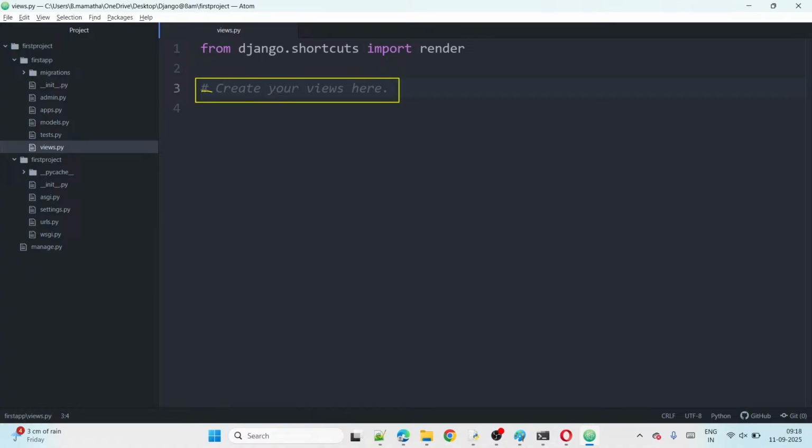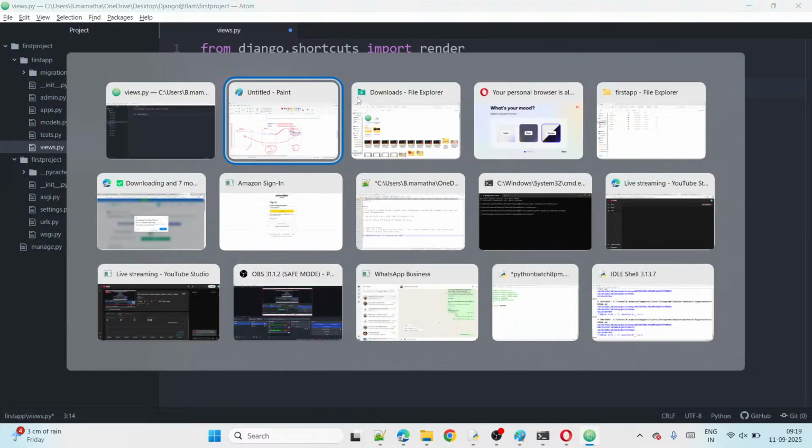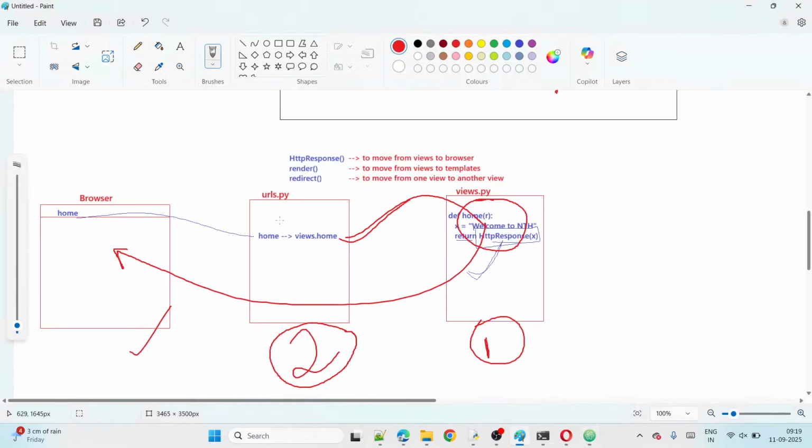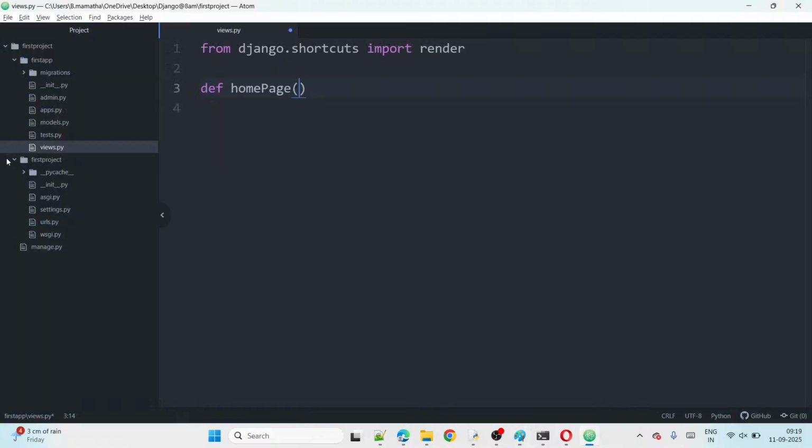Write your views here. I want to write my view. What is my view here? Observe now. I am saying def, and my view name is home page, like this. As I told you, every view takes a request and gives a response, right? That's why we take an argument, request.